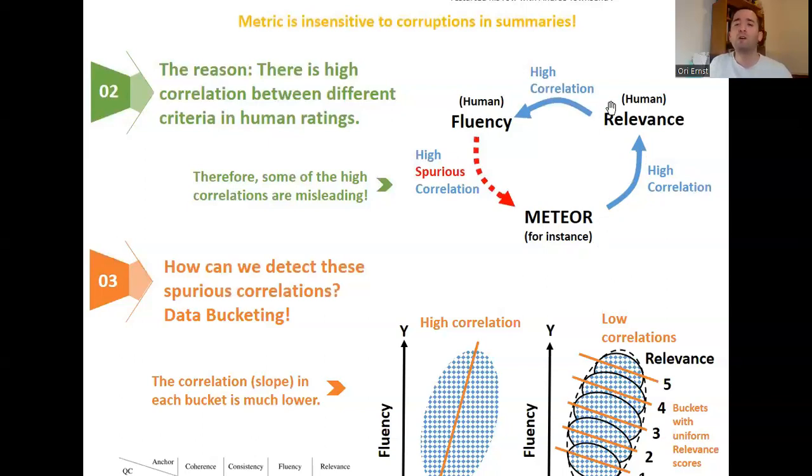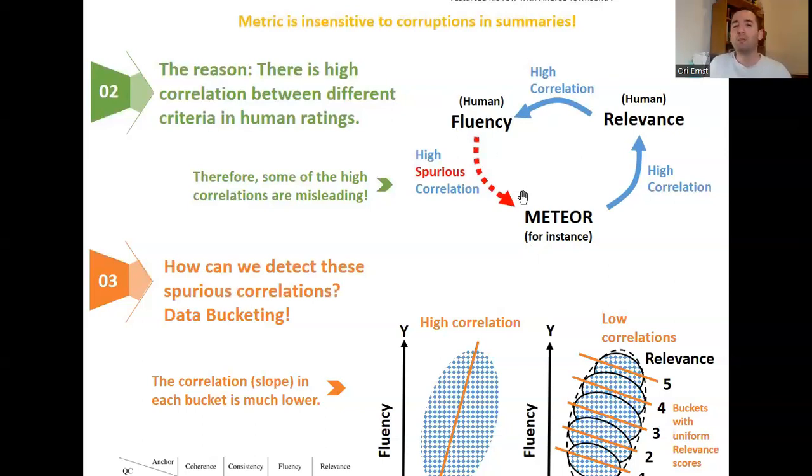But we have also high correlation between relevance and fluency. This means that a summary that has high relevance also has high fluency. In other words, good summaries tend to be good in all criteria, and bad summaries tend to be bad in all criteria. This makes sense. So if we have correlation between Meteor and relevance, and we have also high correlation between relevance and fluency, we also get high correlation between fluency and Meteor.